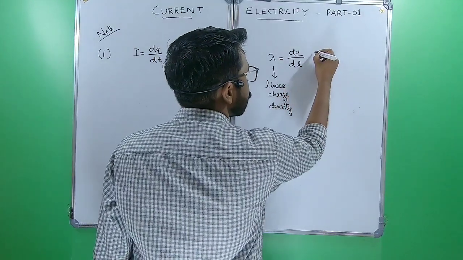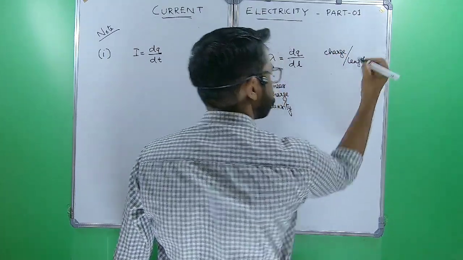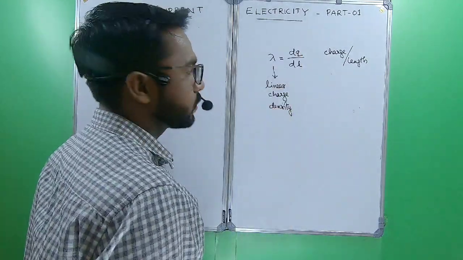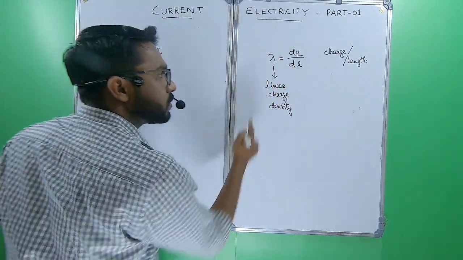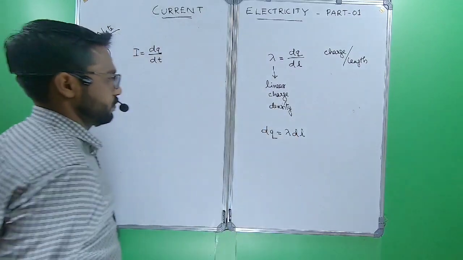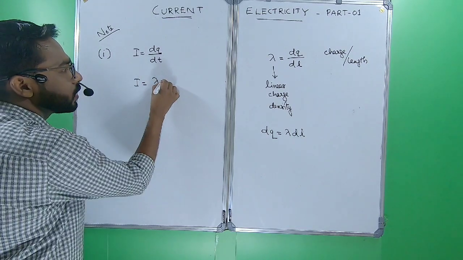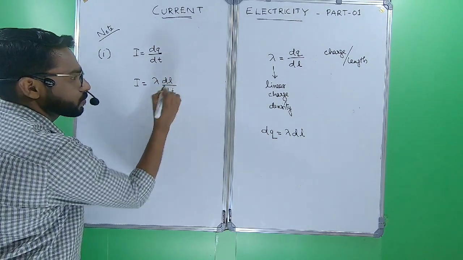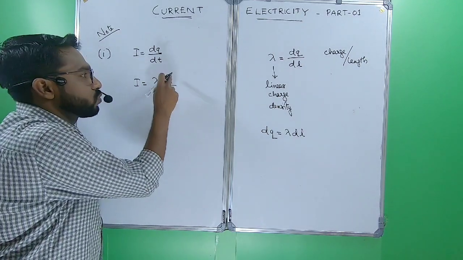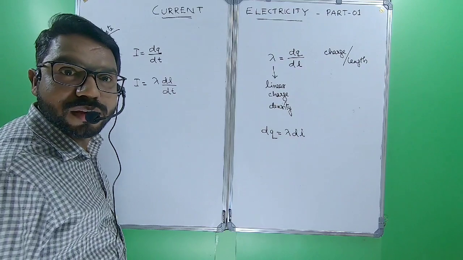Linear charge density means charge per unit length. So lambda equal to dq by dl. From here we can say dq equal to lambda dl. So I equal to lambda dl by dt. dl is the small length or distance travelled by the charge in a time interval dt.